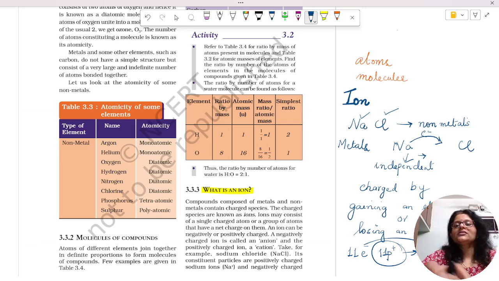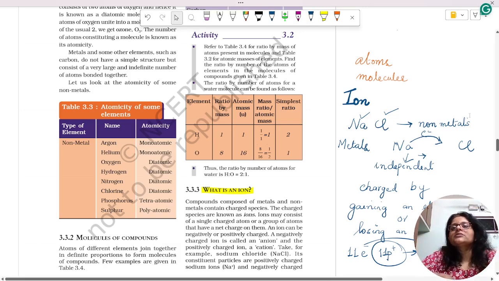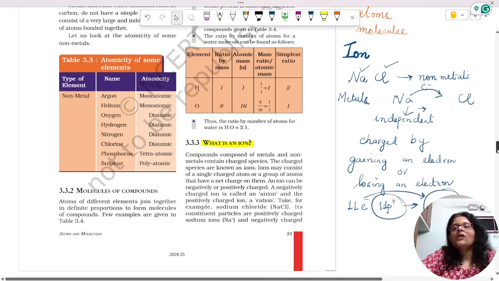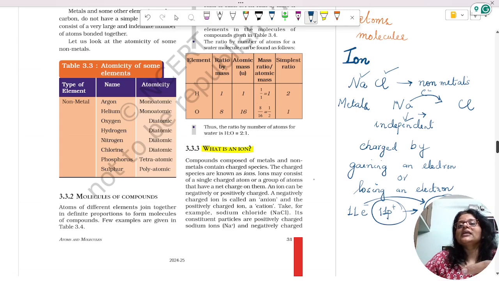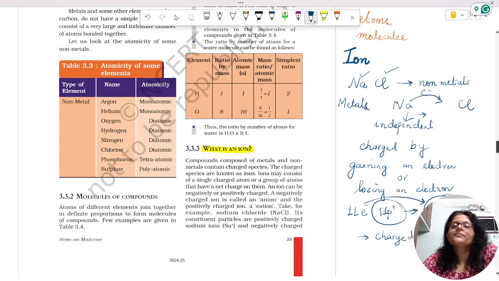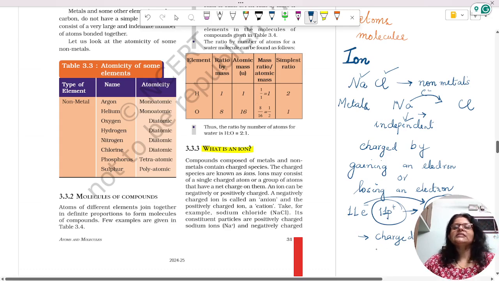Charged atoms are called ions. How does an atom become charged? Atoms gain electrons, or in the case of sodium, it loses an electron to form a charged atom. Charged atoms are called ions. Since it is a positively charged ion, it is called a cation, which I have written with a positive sign.